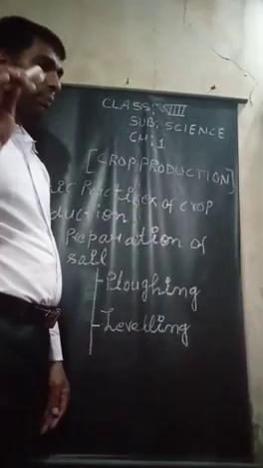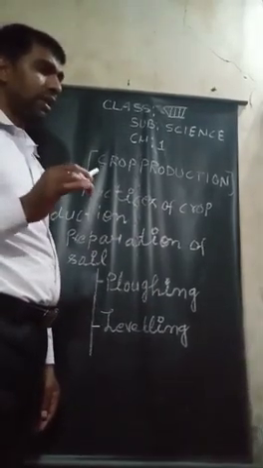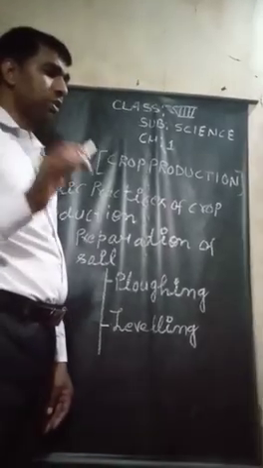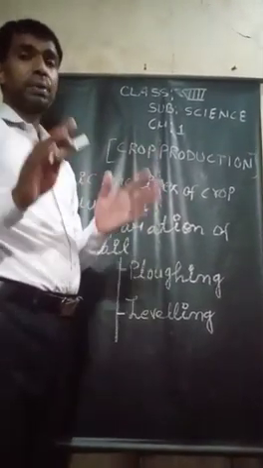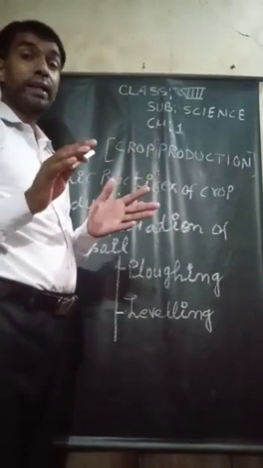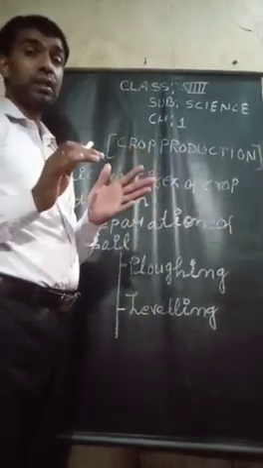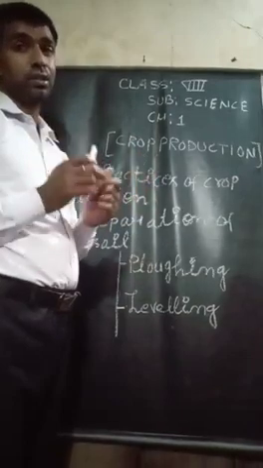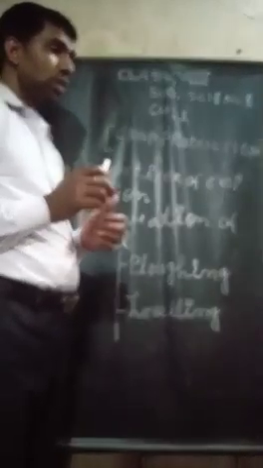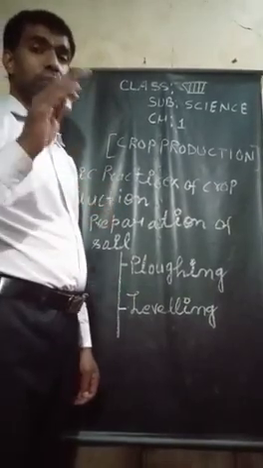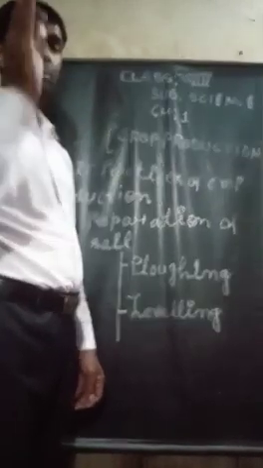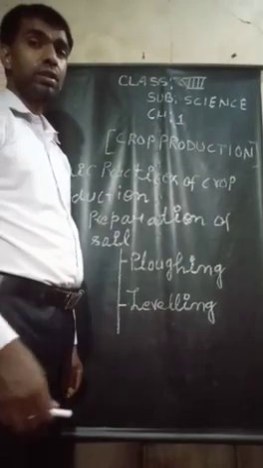The first step in the preparation of soil requires the soil to be loosened and turned. The process of loosening and turning of the soil is called plowing